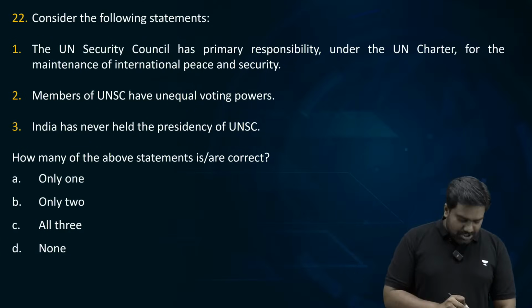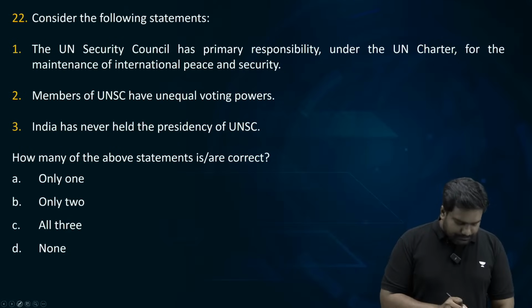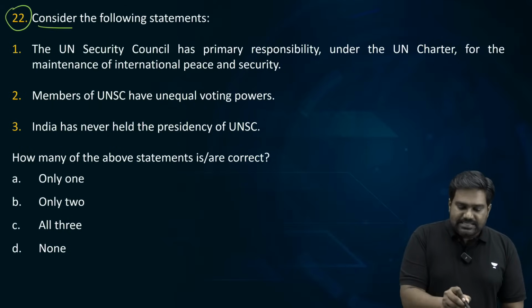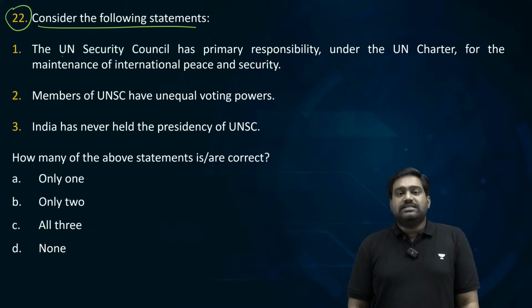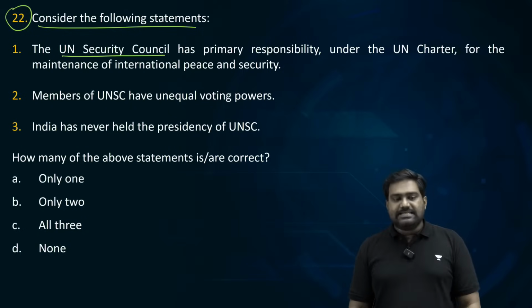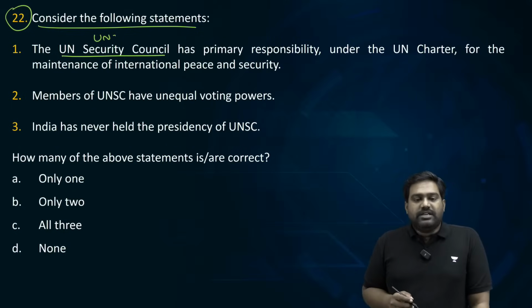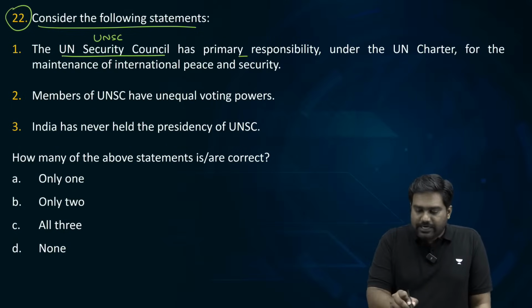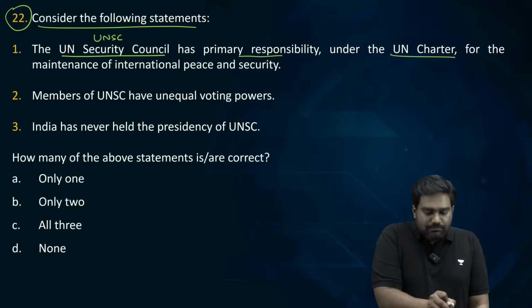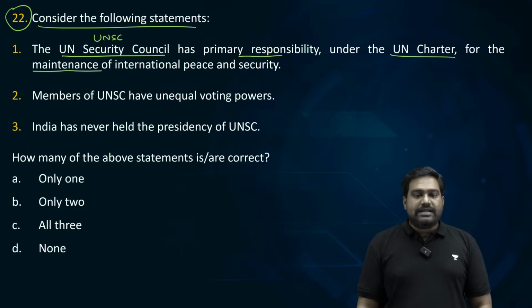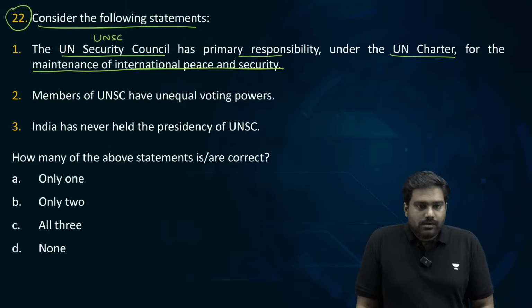Now, let's look at question number 22. Consider the following statements with regard to the UN Security Council, the UNSC. The UNSC has primary responsibility under the UN Charter for the maintenance of international peace and security. What do you think?